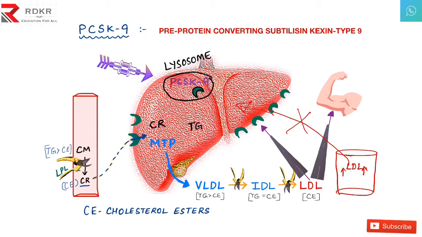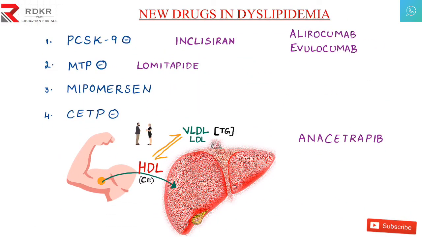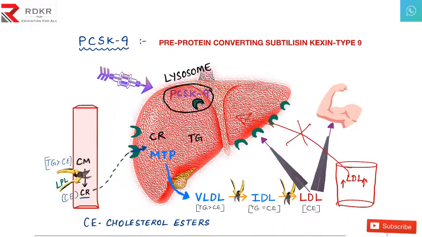Am I right? So the important drug that can block the PCSK9 is inclisiran. You need not be confused about this. S means small, I for inhibitor, RNA. So small inhibitor of RNA.